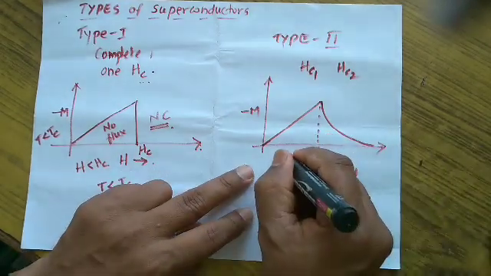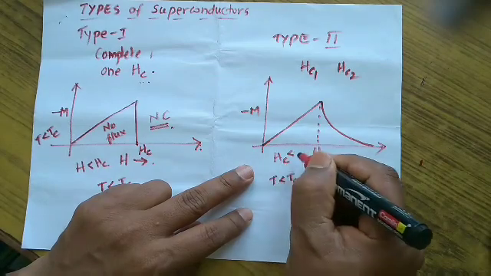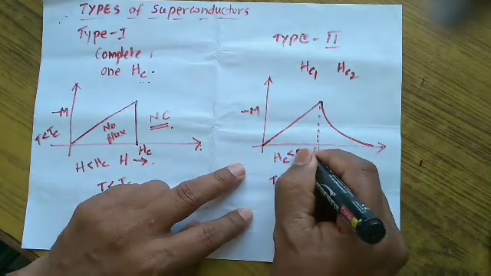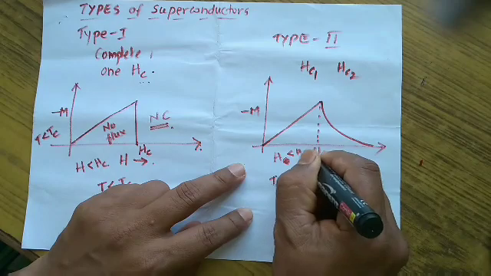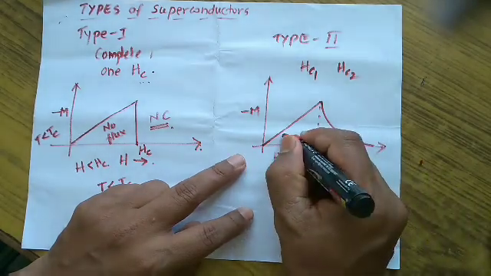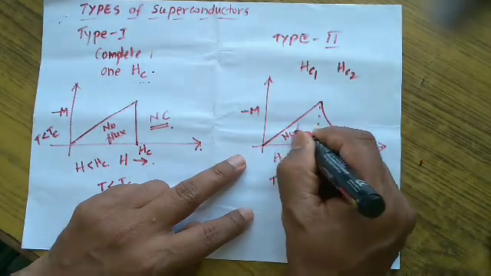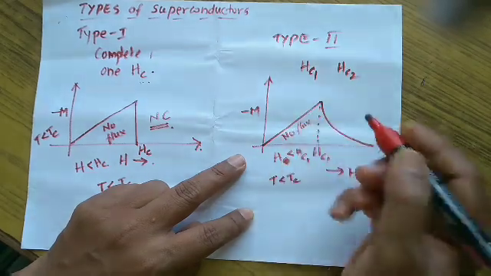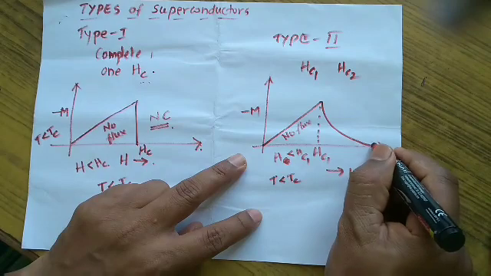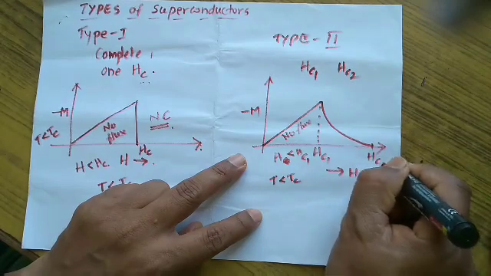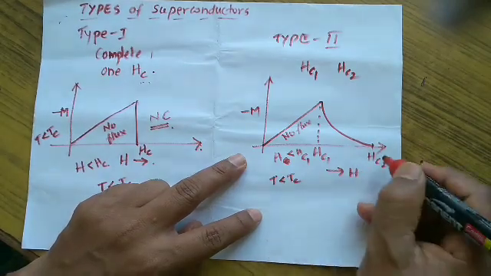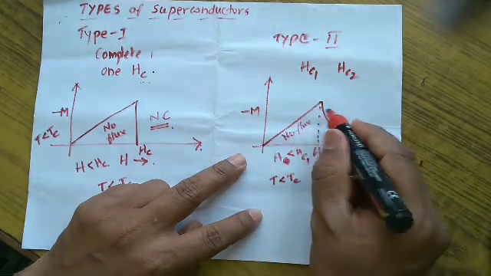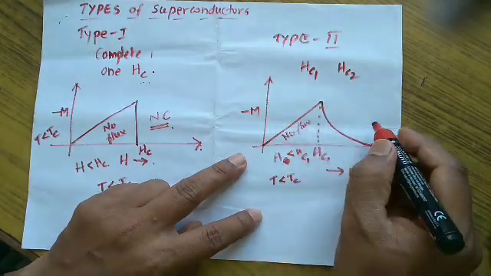At any value below Hc1, H less than Hc1, there will be absolutely no flux penetration. Complete Meissner effect is possible here. But another value of the critical magnetic field is Hc2, where the magnetic moment becomes completely zero.